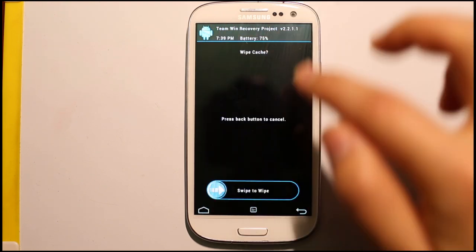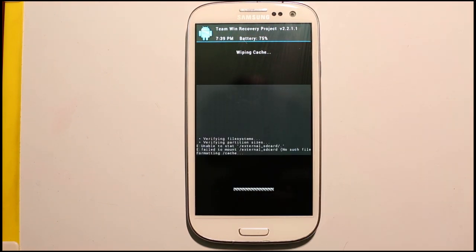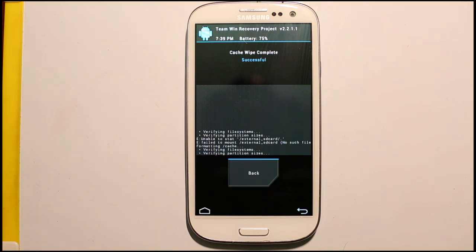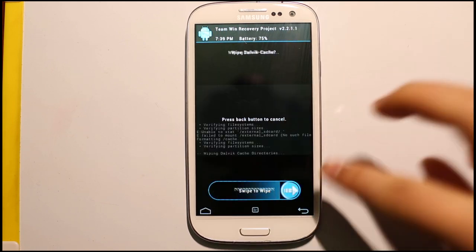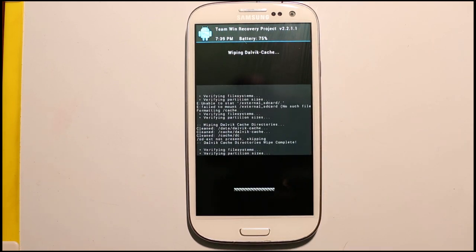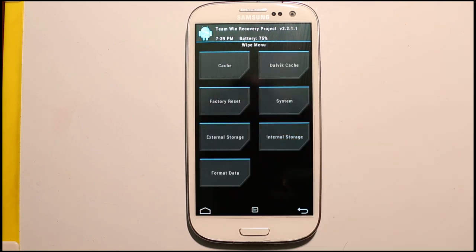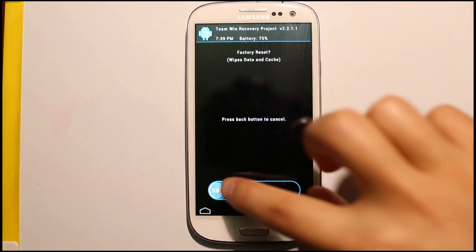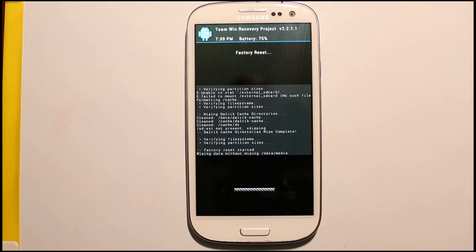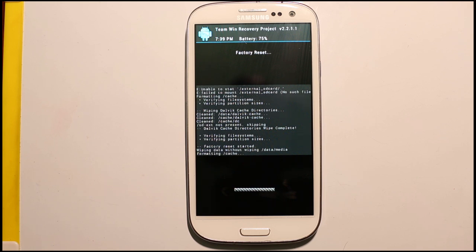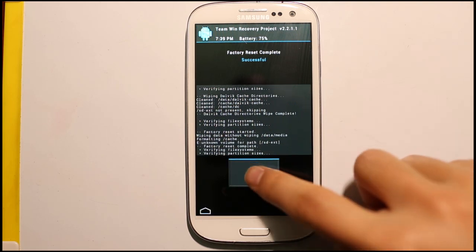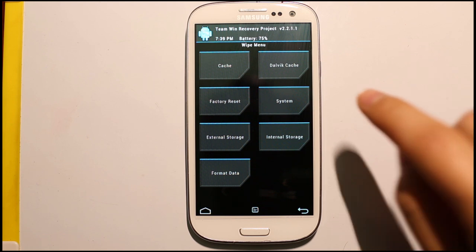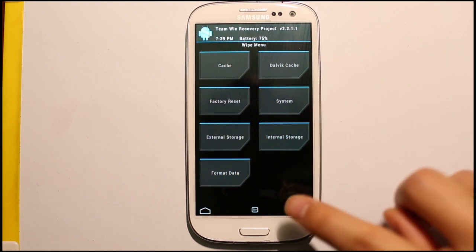Select wipe, select cache, and then select factory reset. And then go back,